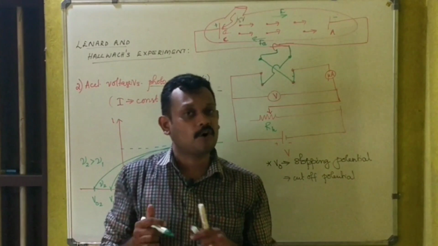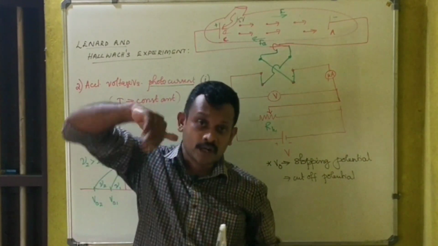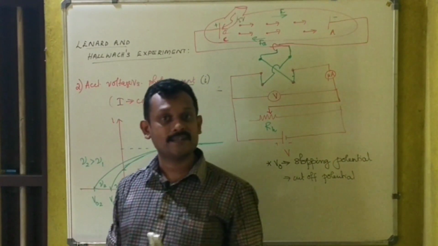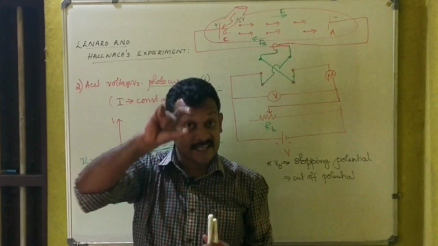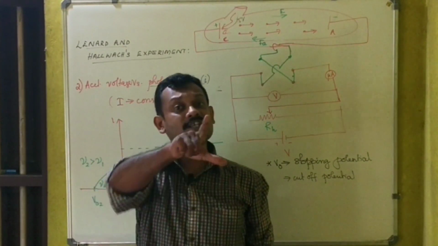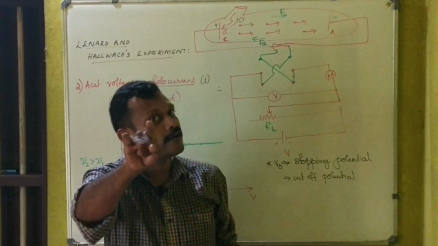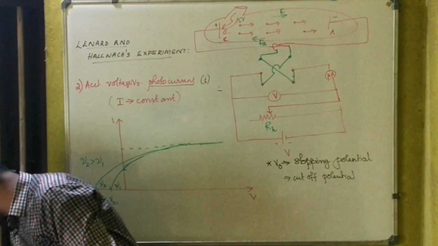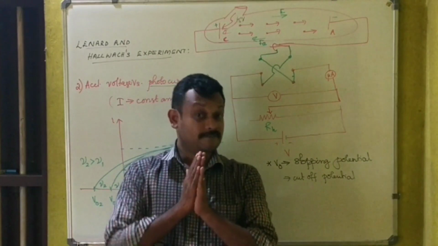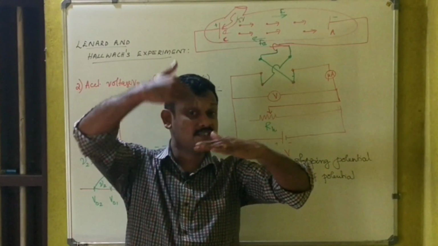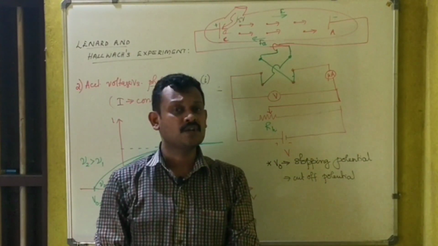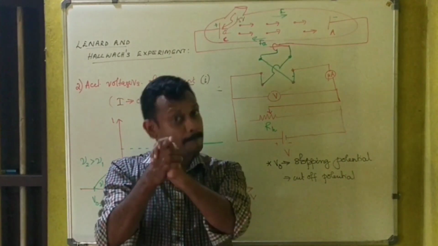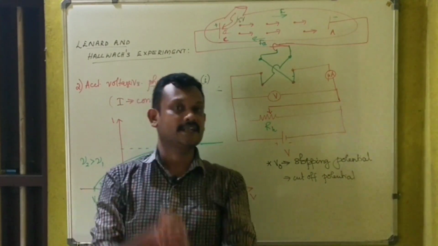In the previous graph we have seen that the photo saturation current is different for different intensities, whereas the value of the stopping potential is the same for all intensities.